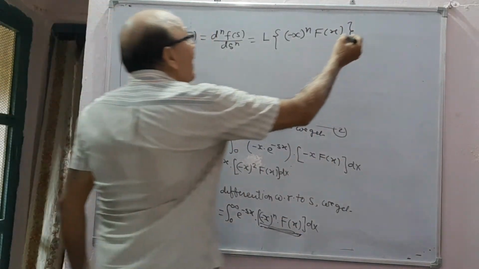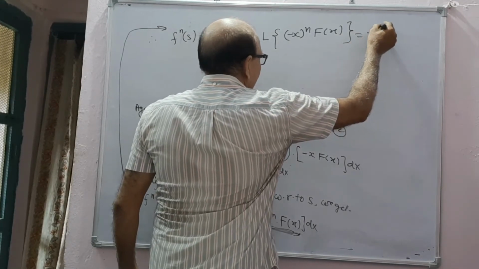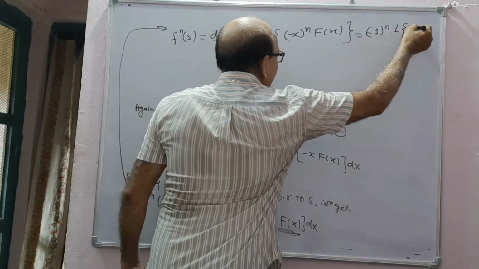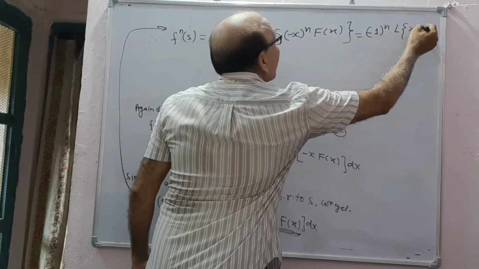or minus 1 to power n Laplace transform of x power n into f(x).